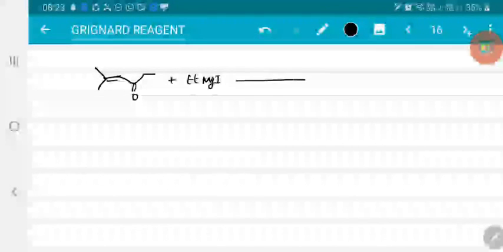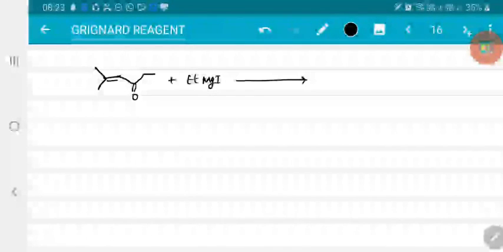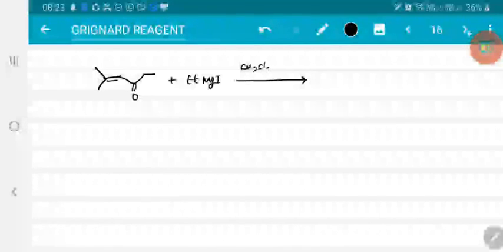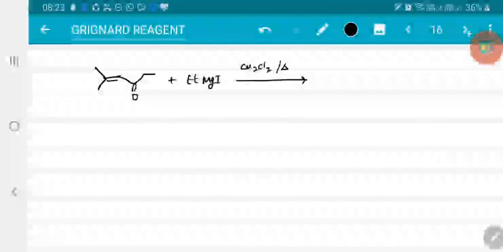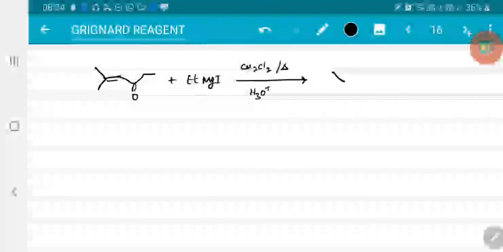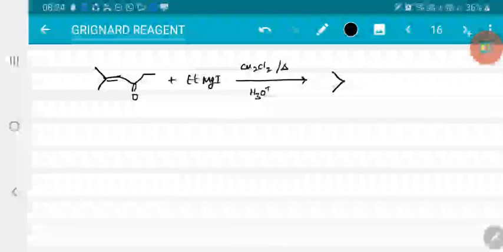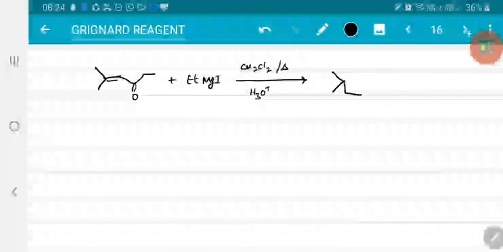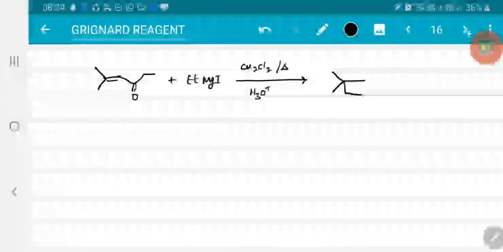When it is heated in presence of copper, or cuprous chloride, followed by hydrolysis, then the dominating product will be the 1,4 addition product.